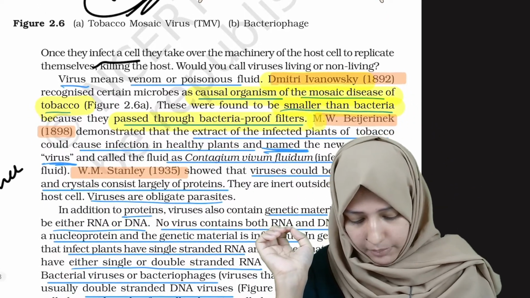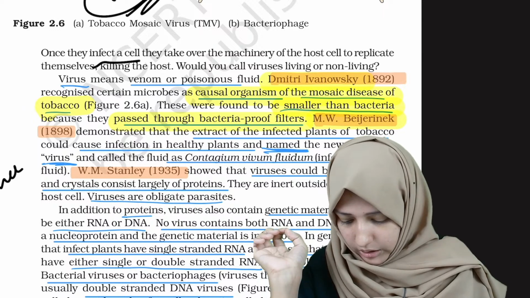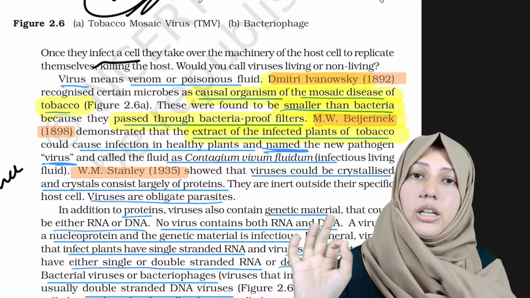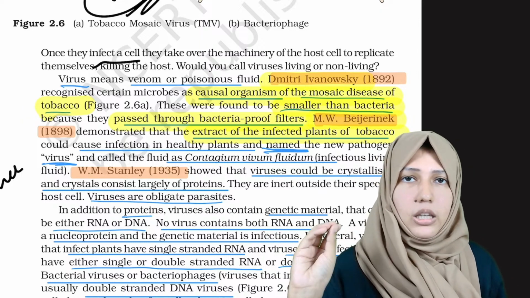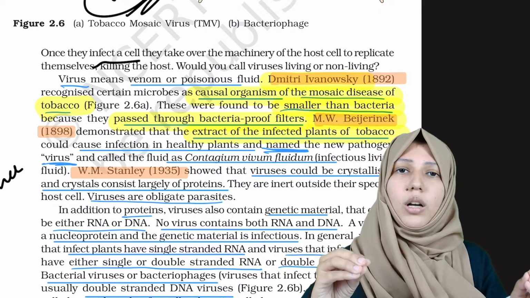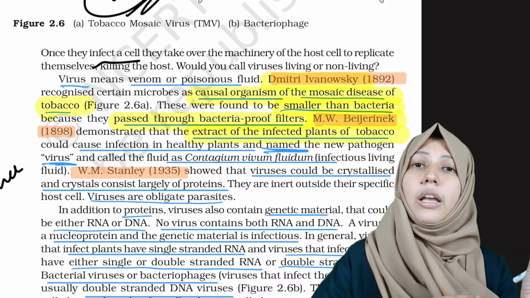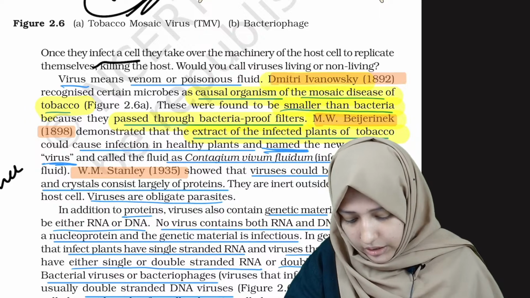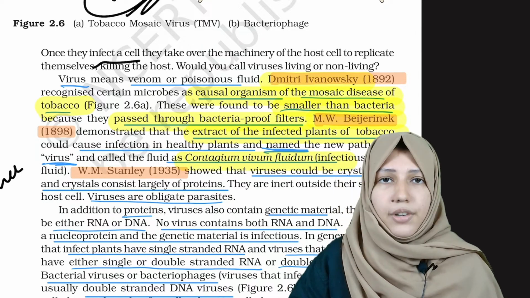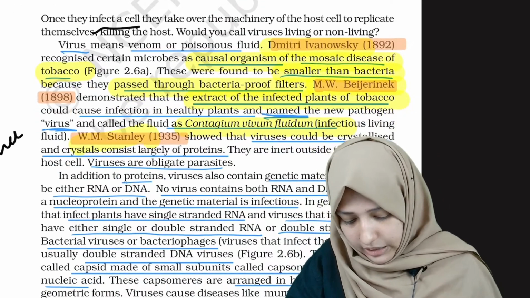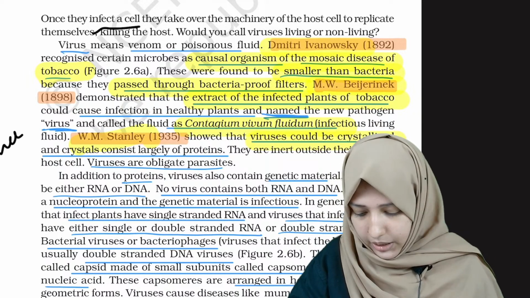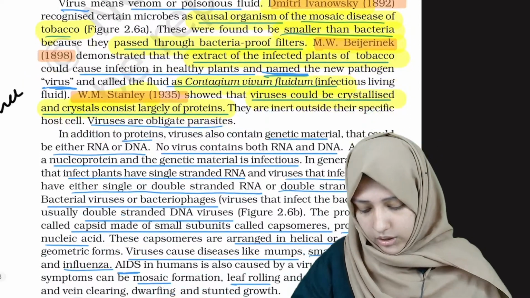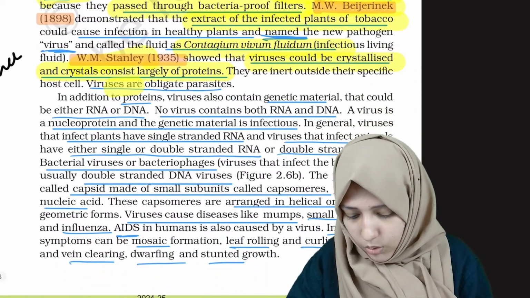Then M.W. Beijerinck. These are the important things. He demonstrated that the extract of an infected tobacco plant will infect another healthy plant. That fluid was known as Contagium vivum fluidum. Then W.M. Stanley showed that the virus can be crystallized, and the crystals consist largely of proteins. And viruses are obligate parasites.